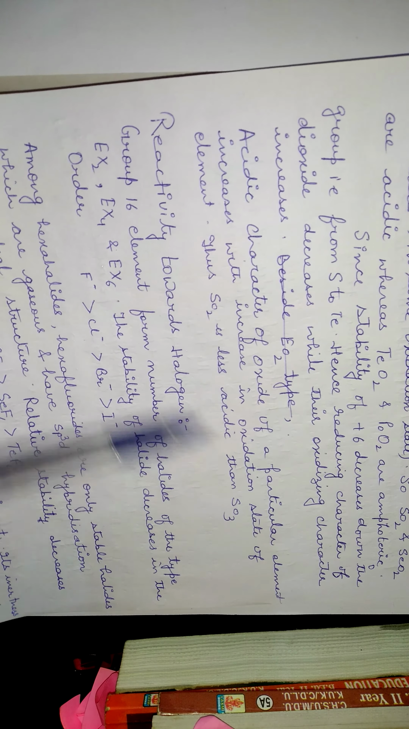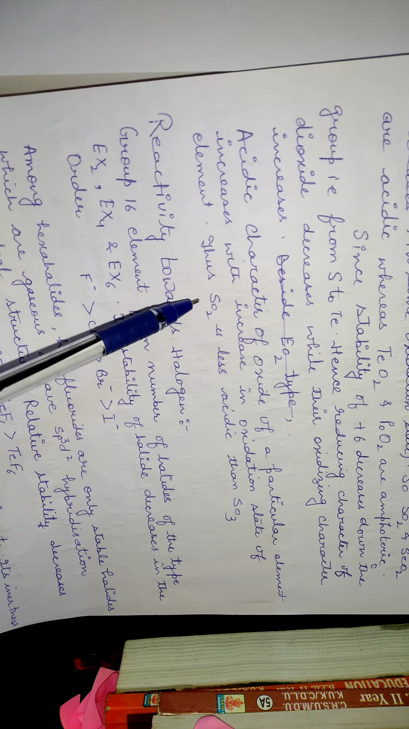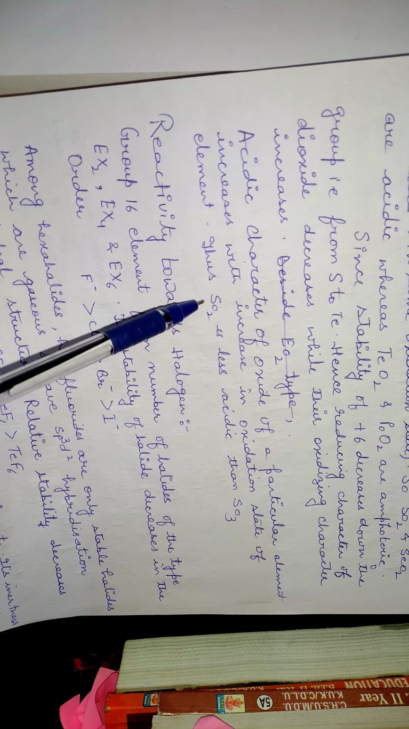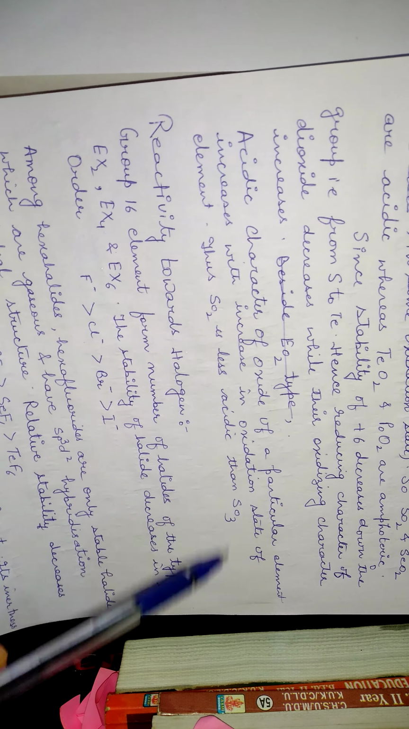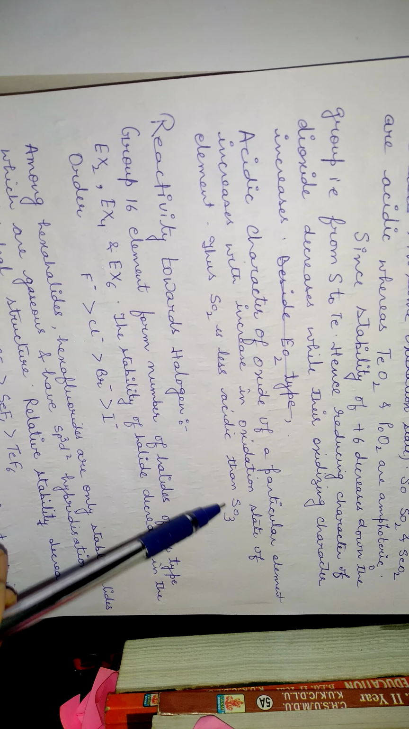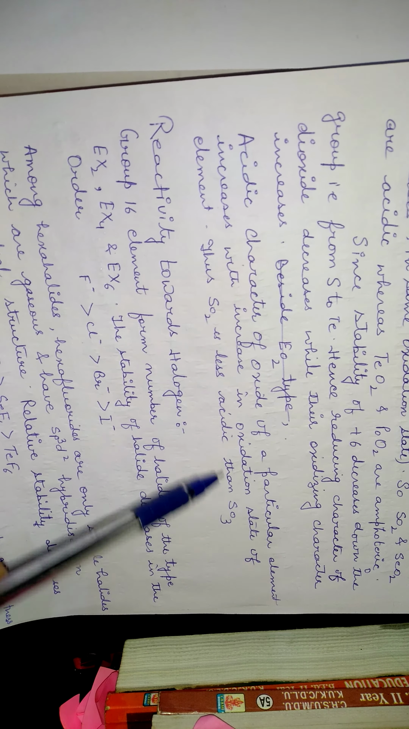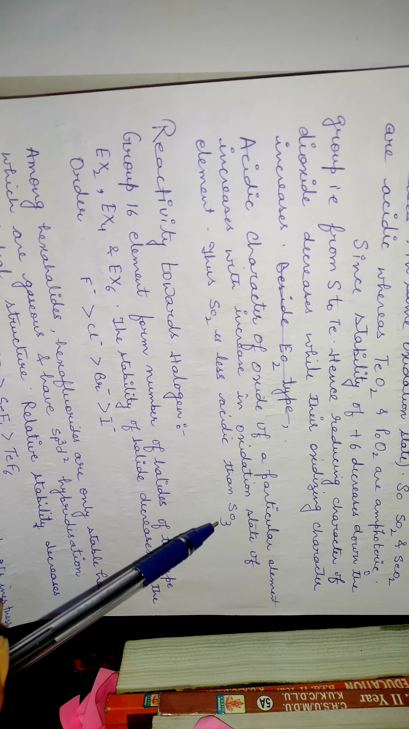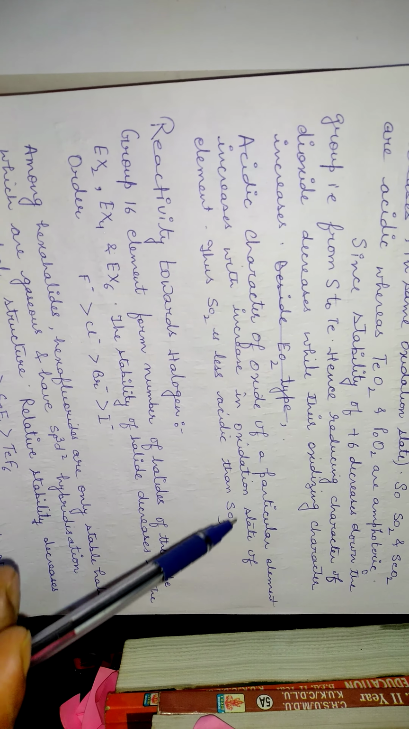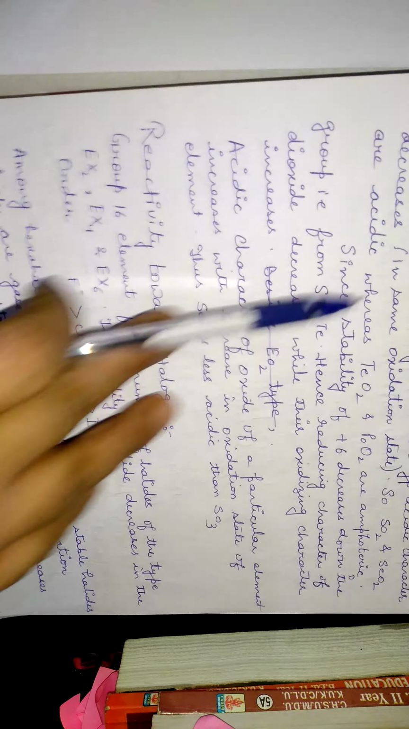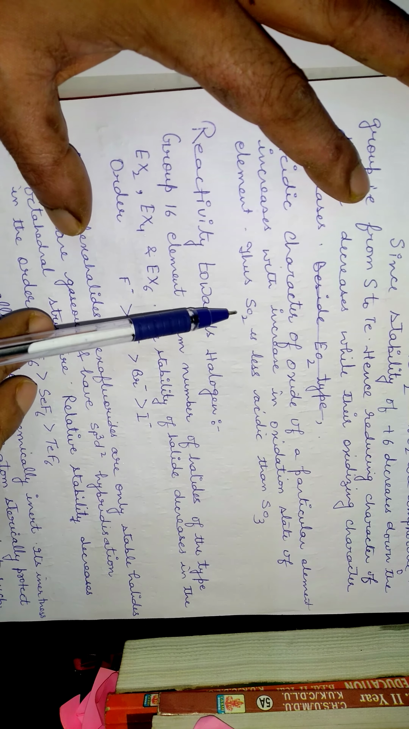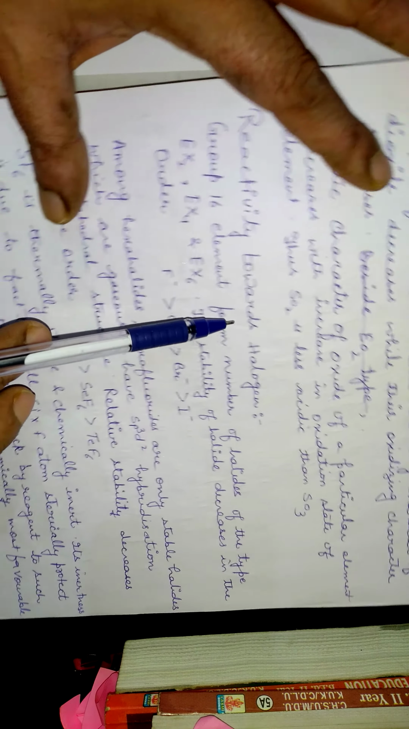Here you can see, if we talk about the oxidation state of sulfur, in SO2 the oxidation state is +4, however in SO3 the oxidation state is +6. So as the oxidation state increases, acidic character increases. SO3 is more acidic because the oxidation state of sulfur is +6 here. However, the oxidation state of sulfur in SO2 is +4. So this is the reason behind it.